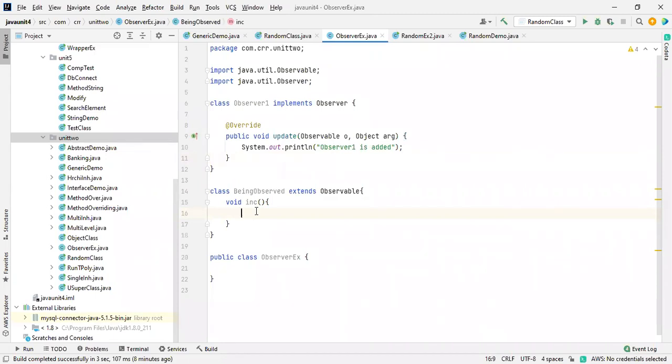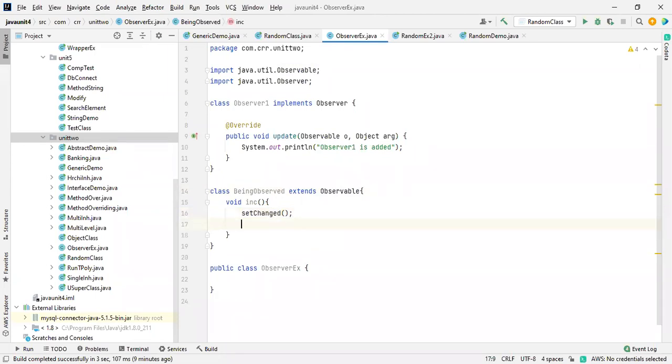Here we are telling it to set changed. This is a predefined method available inside an observable.